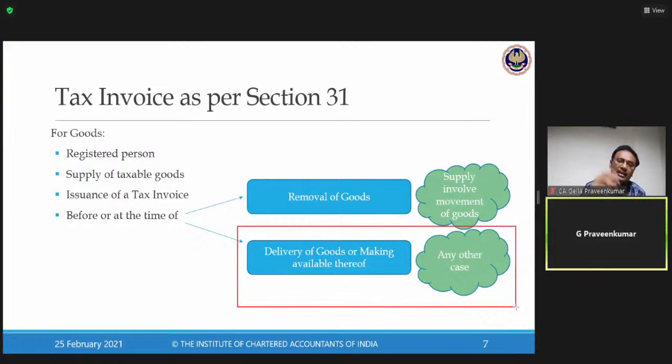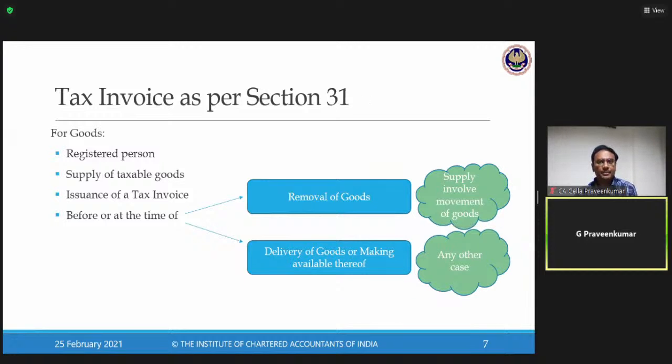The DG set, the power backup, is semi-permanently fitted to the ground. Why do they do that? So as not to have movement of the DG set, they fix it to the ground. Now that is a case where they make this DG set available to the new party coming to that rented premises. Think of this example: I have a supply of goods where there is no movement of goods. I'm making the DG set available to the recipient. This is the case covered in the category before or at the time of removal.